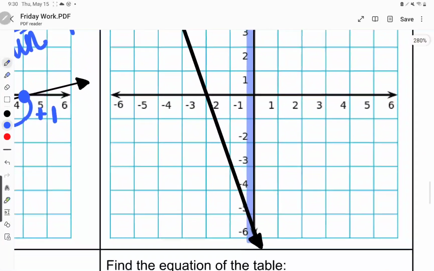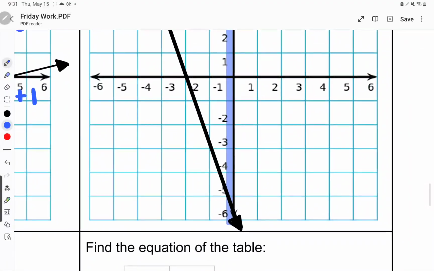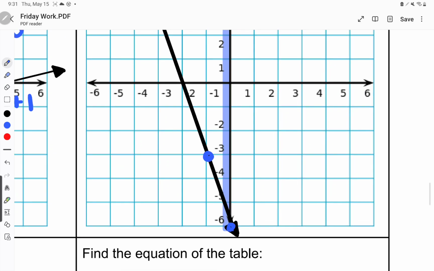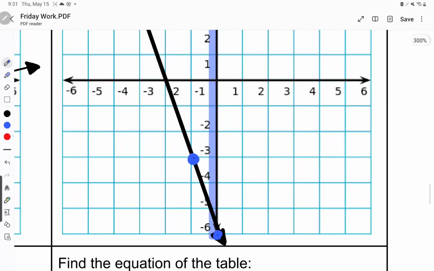What's my next step? My next step is to find the next point where it crosses the corner of a square. So I'm going to take my line, and I'm going to drag it, and it passes through the corner of a square right there. So I got a point here and a point here. All right, which direction do we always go? I always go to the right. So I'm going to start with this dot right here and move it to the right.